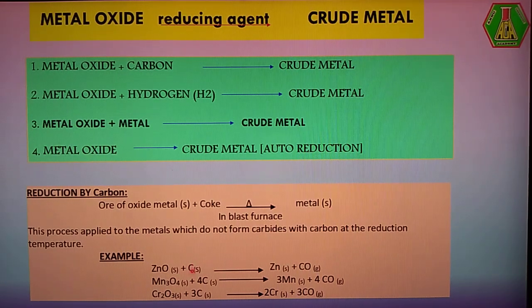That's why carbon attracts oxygen, and oxidized carbon combines with oxygen to form carbon monoxide. So carbon is a reducing agent. It helps reduction and is involved in oxidation. Zinc oxide is involved in the reduction process to become zinc. Similarly, manganese oxide and chromic oxide also. Right? We are entering the next topic.